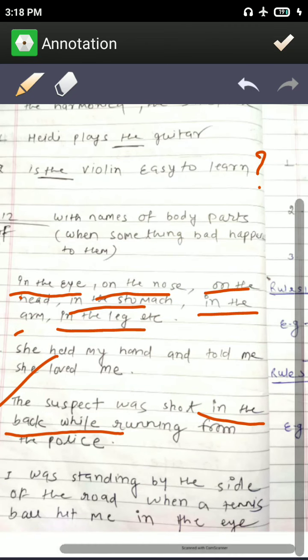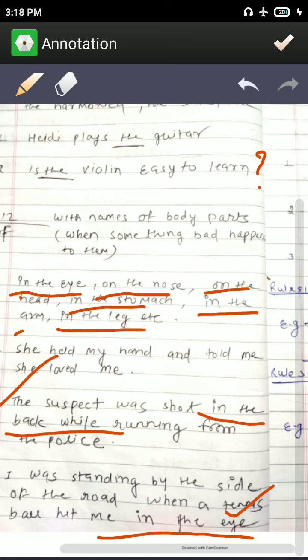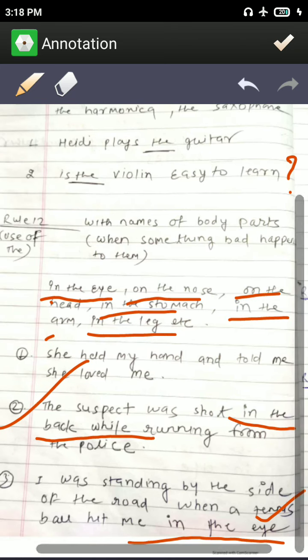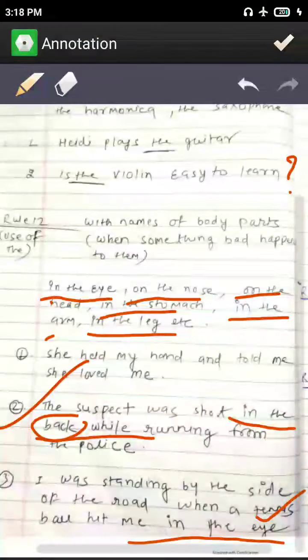I was standing by the side of the road when a tennis ball hit me in the eye. You can see that the eye is a body part and something bad has happened to it. So we'll use the before the eye. Similarly, the before the back we'll use because something bad had happened to the back. Okay, he was shot in the back and the ball hit in the eye. So that's how we'll use the here.